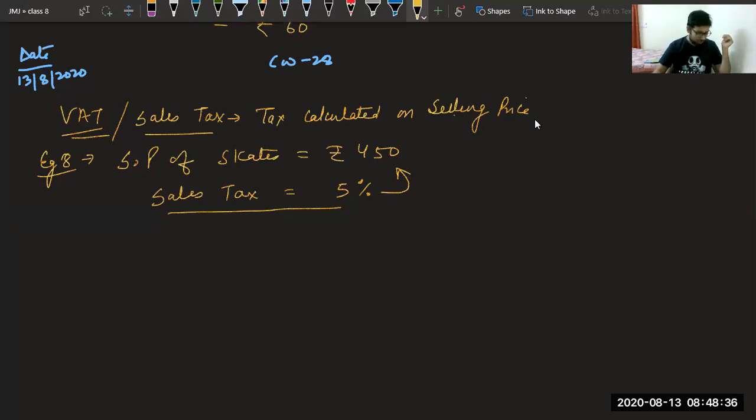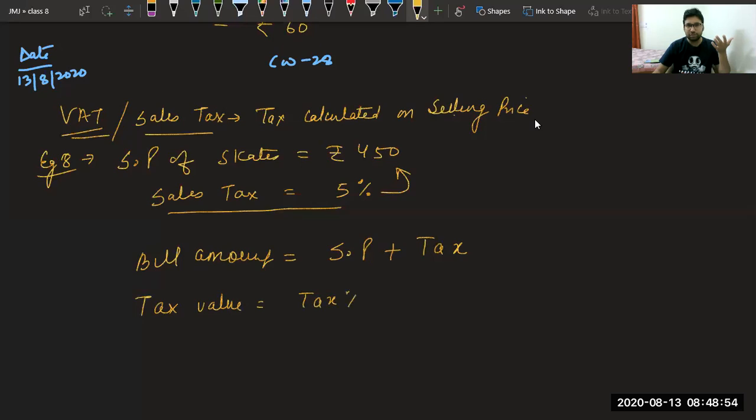So we will say the total cost or bill amount will be given by selling price plus tax value. And how to find tax value? Very easy. Tax value we can find very easily by tax percent upon 100 multiplied with what? Selling price. Sir, your voice is glitching. Bhavya Manchanda. Others, please confirm, because I think today everything is fine from my side. Please confirm for Bhavya. Yes, so all are saying it is okay.